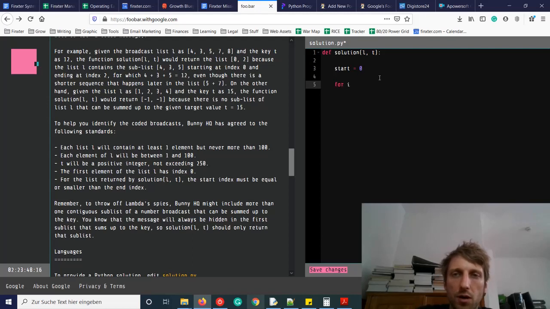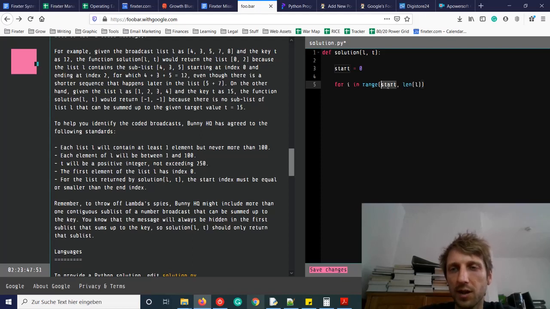For i in range start to the length of the list, because the length of the list is excluded in the range function.